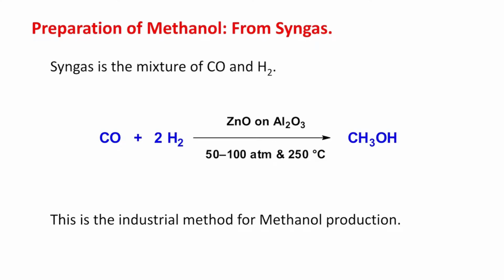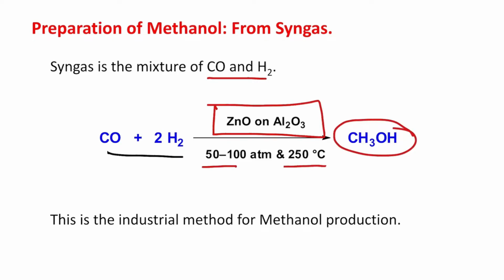Syngas is a mixture of carbon monoxide and hydrogen. If you react carbon monoxide and hydrogen over a zinc oxide alumina catalyst at 50 to 800 atmosphere pressure and 250 centigrade, it produces methanol. An interesting point is that both of these are gases, although methanol is a liquid. Now, the question: why are such drastic conditions needed? If you look closely, hydrogen and carbon monoxide are both not that reactive for an easy chemical transformation.